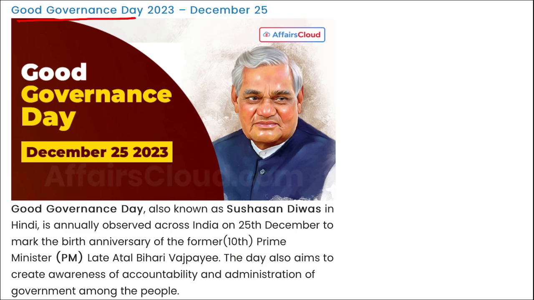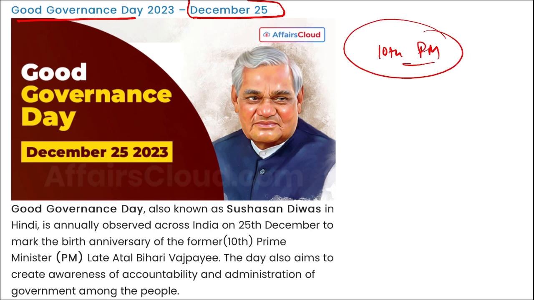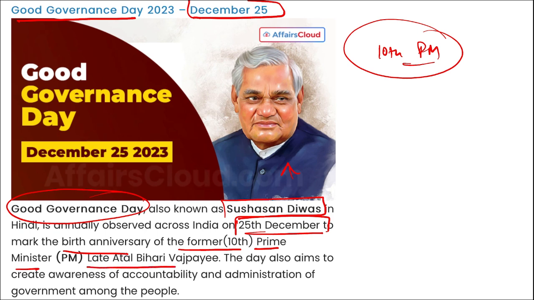Next is Good Governance Day. We observe this Good Governance Day on 25th of December, and it is observed on the birth anniversary of the former 10th Prime Minister of India, late Atal Bihari Vajpayee, as you can see him in the picture. I repeat, Good Governance Day, also known as Sushashan Divas, is observed across India on 25th of December to mark the birth anniversary of the former 10th Prime Minister, late Atal Bihari Vajpayee.